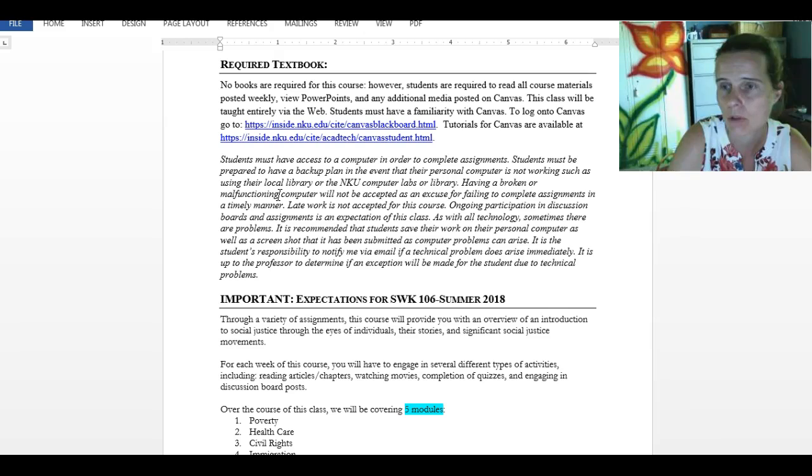So you have to enable your browser to show content if you are having any difficulties accessing the materials I'm providing. Our IT department's phone number is 859-572-6911. So that's 572-6911.